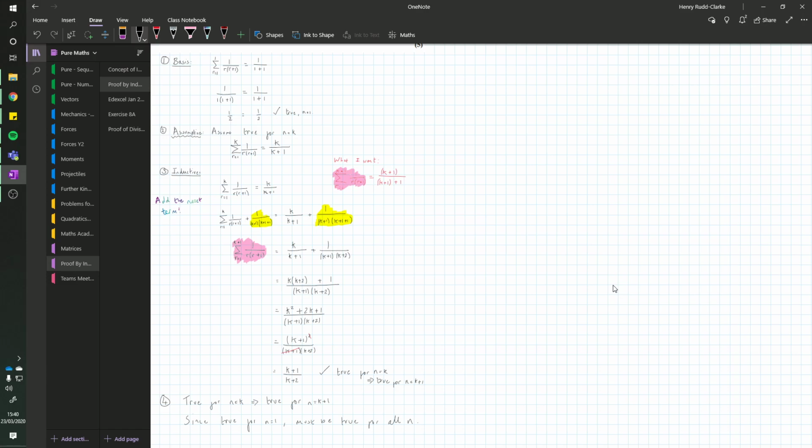If k was 1, like it was up here, where it was definitely true, then because it's always true for the next value, it would be true for 2. And then it would be true for 3, and then 4, and that would carry on going forever. So I would have it proven to be true for every possible value based on these statements.